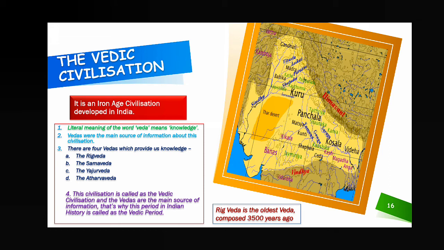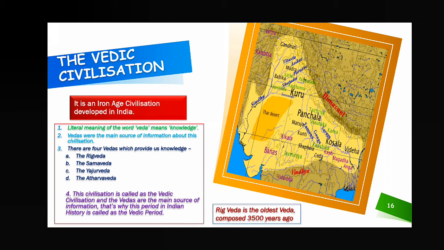Rig Veda is the oldest Veda, as you have seen, it is also located at number 1. The Rig Veda is the oldest Veda, composed 3500 years ago. So why is it called the Vedic civilization? Because it is one Iron Age civilization, but it was developed in the Vedic period, and Vedas were the main source of information. That's why the name of the civilization is Vedic civilization.